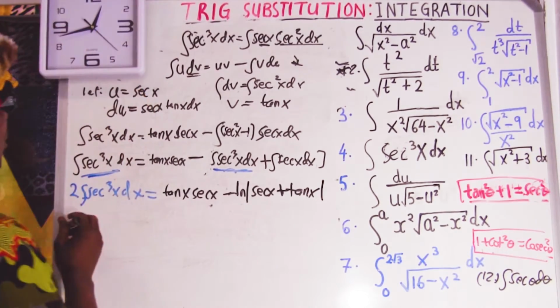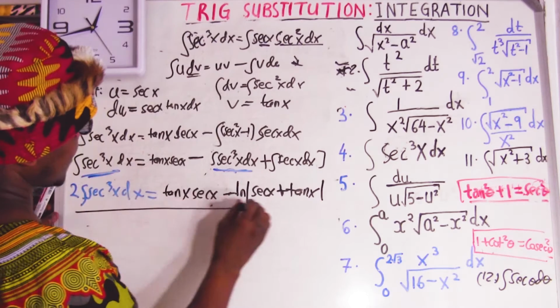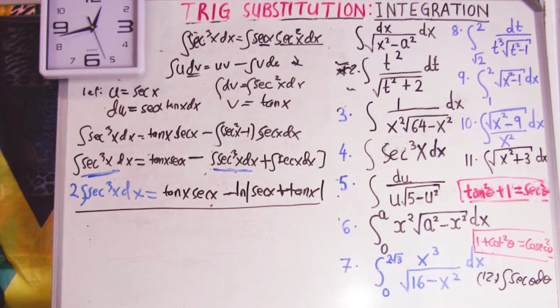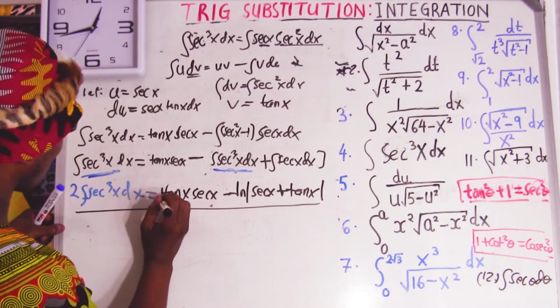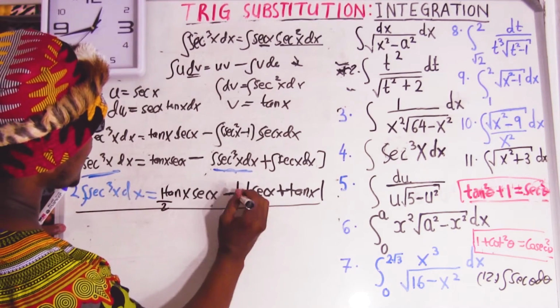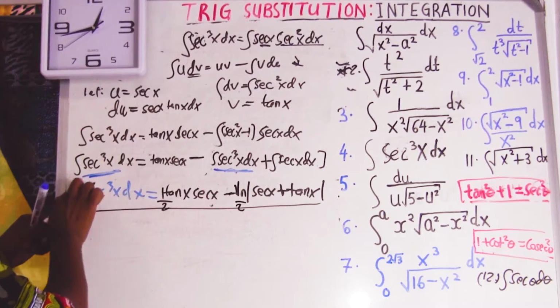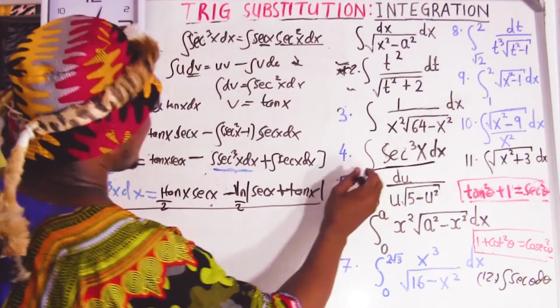Okay, so we got this. Now, they don't want 2. They just want the integral of sec cube. That's what they want us to solve. So divide by 2 throughout. There's going to be 1 over 2, and all this divided by 2. I'm going to remove this because from the question they say find the integral of sec cube.